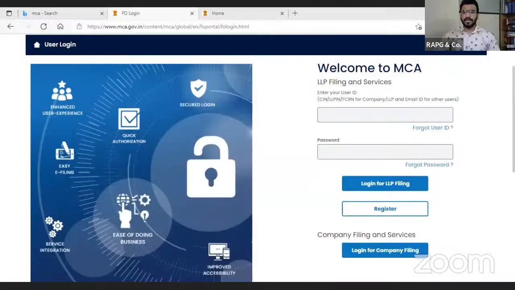But as you know, this is a new version, so there will be a lot of technical difficulties, a lot of user difficulties. With time, in phases, MCA will resolve those difficulties. But for right now, in the current scenario, we all the professionals have to work with these user difficulties or technical difficulties. So let me just show you the page of the new version 3.